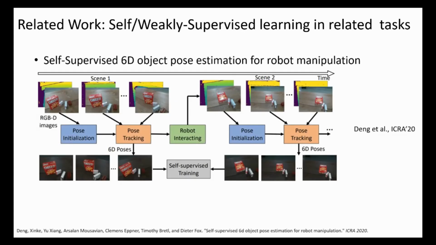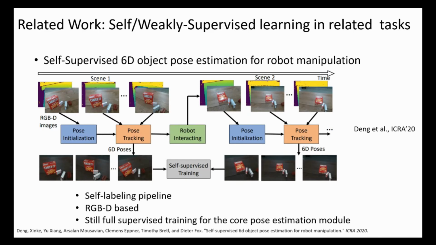In the domain of 6D object pose estimation, self-supervised learning is still a rather unexplored field. Deng et al. proposed a self-labeling pipeline to collect training data with an interactive robot manipulator and obtain 6D pose labels by running several methods for 6D pose estimation. However, their method is RGBD-based, and at its core, the pose estimation module is still trained in a fully supervised manner with self-labeled training data.